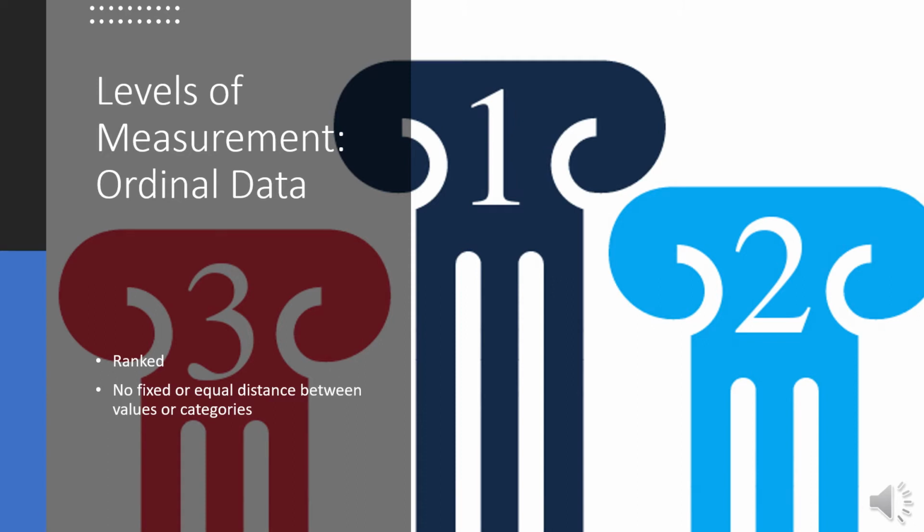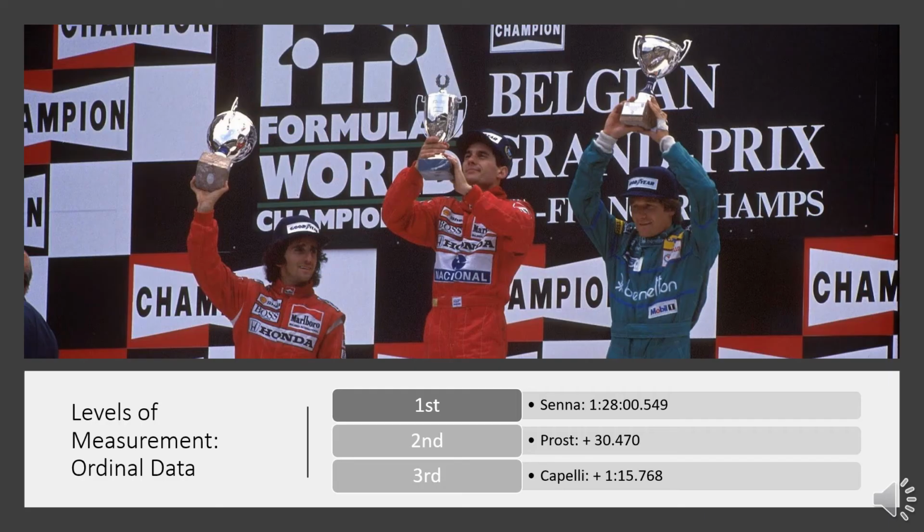Ordinal level data is known for organizing data into a hierarchy or a ranking system. Although we cannot rank categories such as gender, for example, we can rank categories such as year in school into a hierarchy, with freshmen being at the bottom, followed by sophomores, then juniors, with seniors at the top. Another feature of ordinal level data is that there isn't a fixed numerical distance between the ranked categories. Examples of ordinal level data on a demographic form can include information such as class ranking or educational background.